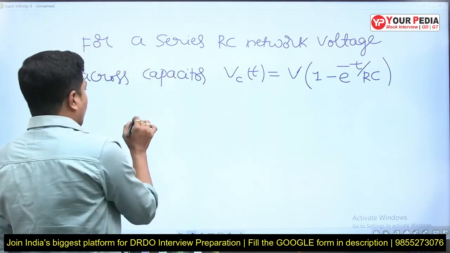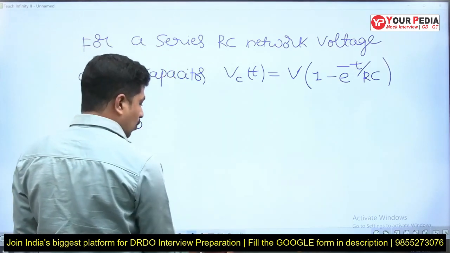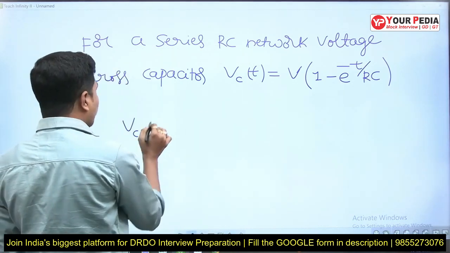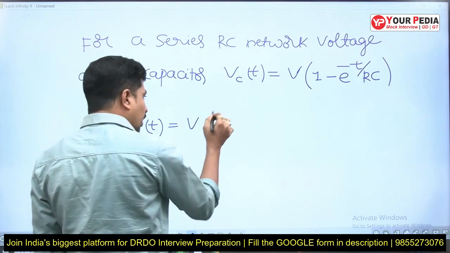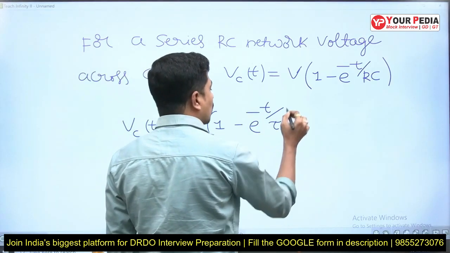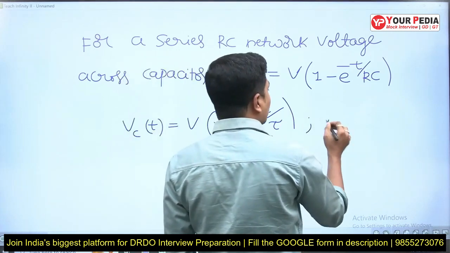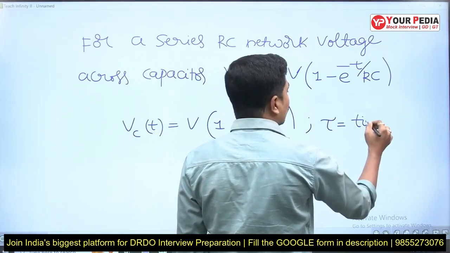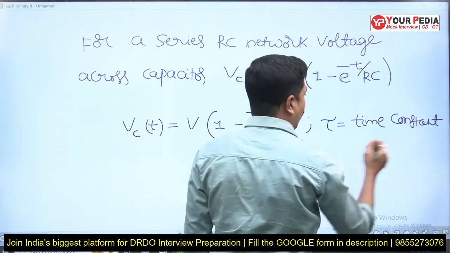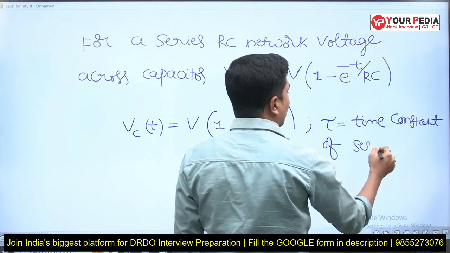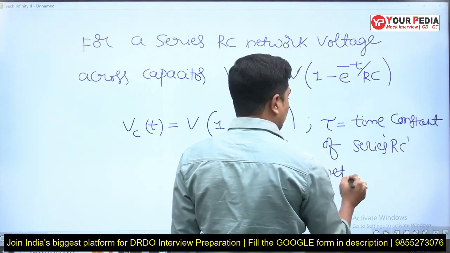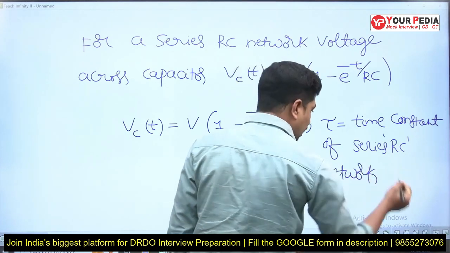Yes, let's complete this one, then we'll go for the next question. Now Vc of t can be written as V into 1 minus e power minus t by tau, where tau is the time constant of a series RC network.